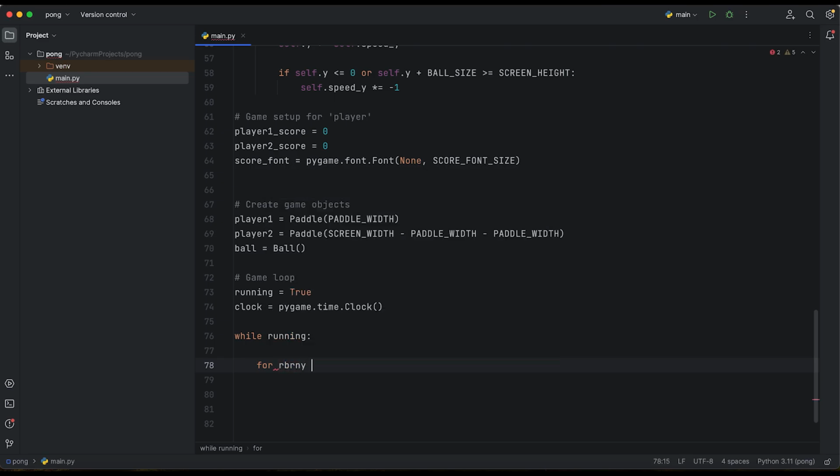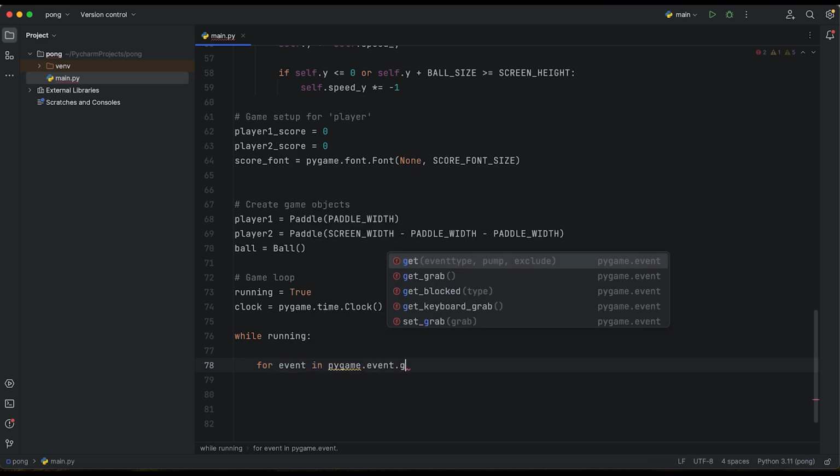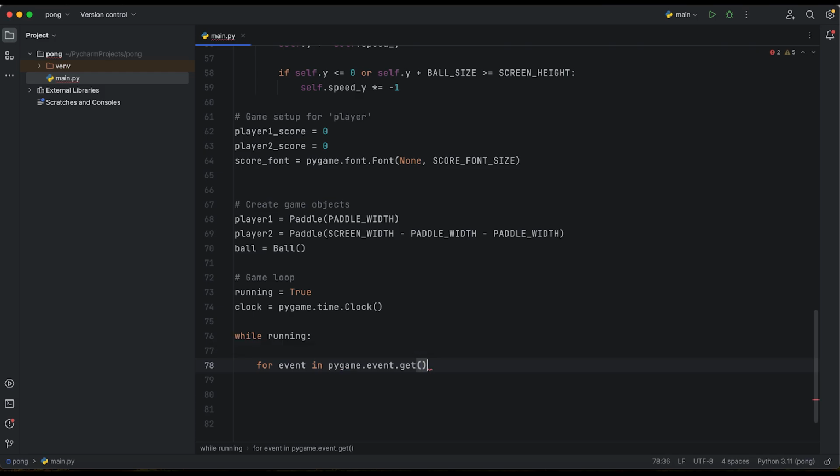So for event in pygame.event.get, if event.type is equal to pygame.QUIT, we are going to make running equal to false.